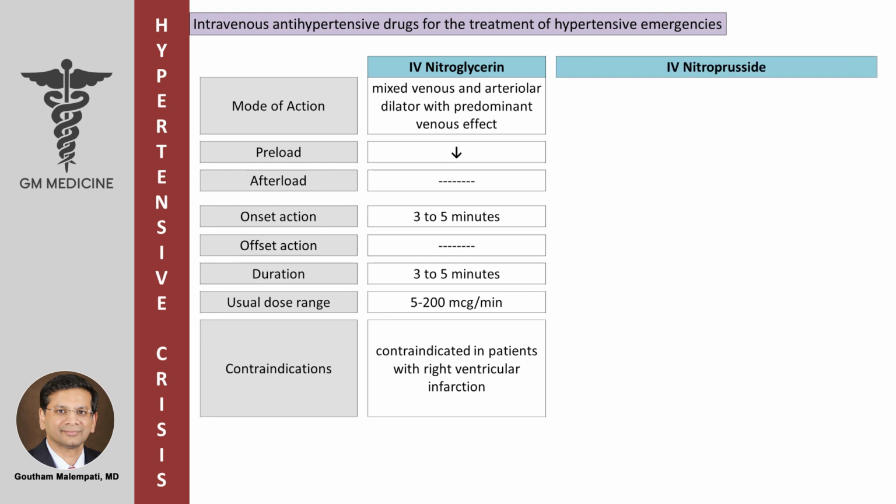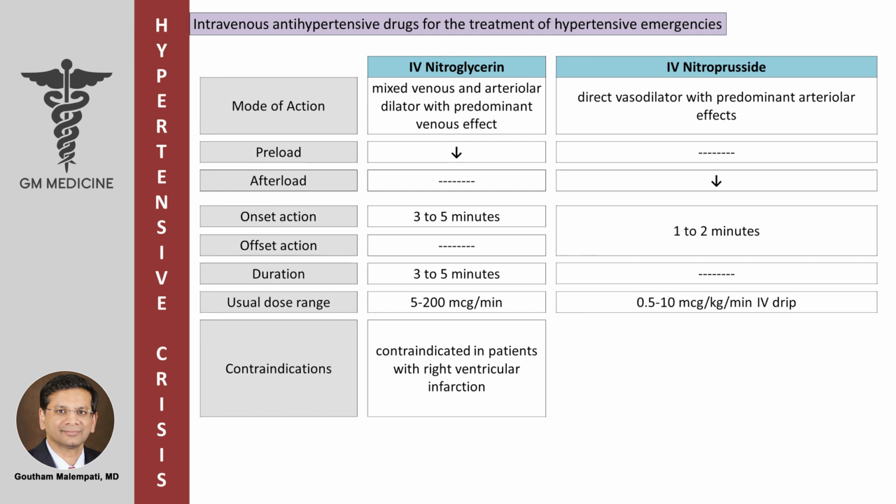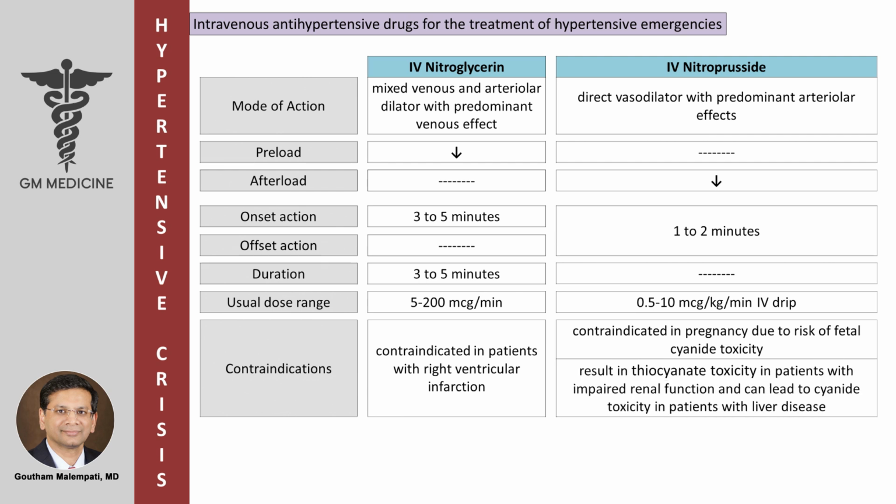IV nitroprusside. It's a direct vasodilator with predominant arteriolar effects. It decreases the afterload. It's got rapid onset and offset of 1 to 2 minutes. It is given in a dose of 0.5 to 10 micrograms per kg per minute as an IV drip. It is contraindicated in pregnancy due to risk of fetal cyanide toxicity. It can result in thiocyanate toxicity in patients with impaired renal function and can lead to cyanide toxicity in patients with liver disease.